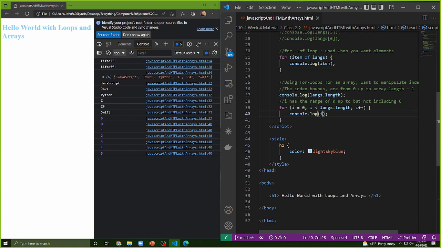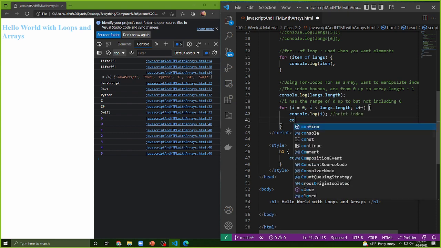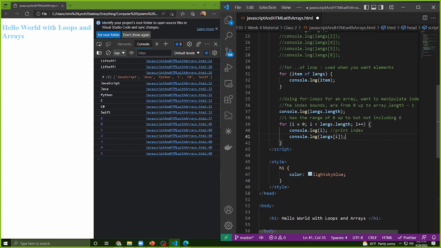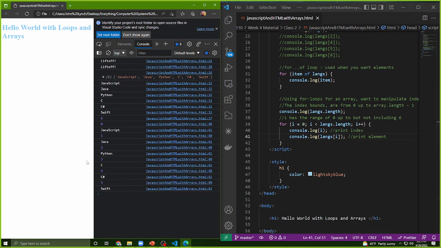So how do I actually print out the indexes here? Let me do print index. If I do console.log, I can actually go ahead and call langs again, and I can say, why don't you actually log langs index i? We just saw earlier that these indexes are what this one is. We'll see here, index 0, print out JavaScript, index 1, print out Java, index 2, print out Python, so forth. Okay.